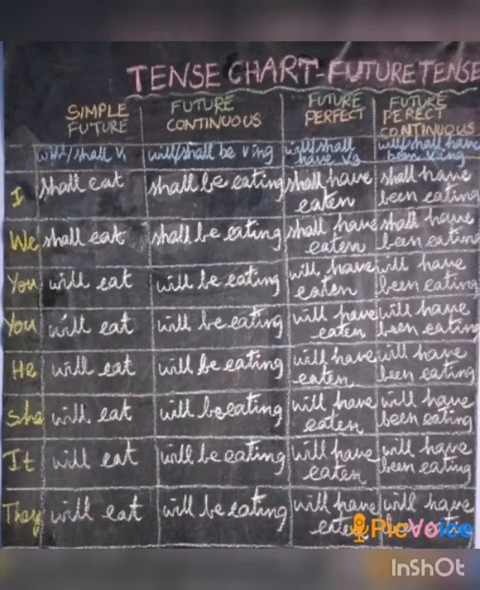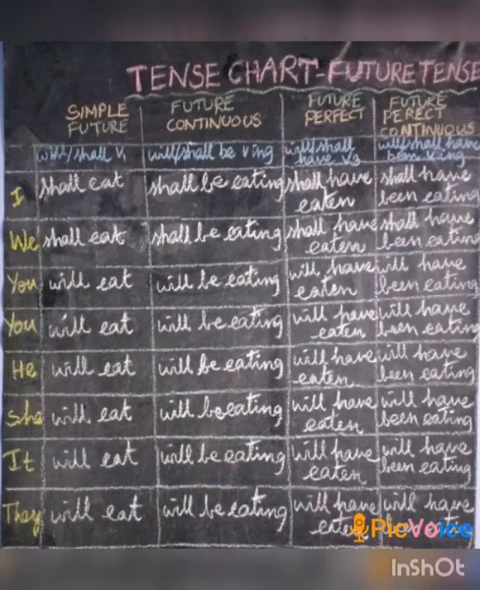Now we are going to learn four tenses in future: simple future, future continuous, future perfect and future perfect continuous. First one, simple future. The format is will or shall be one. For I and we have to use shall be one. For other persons, we have to use will be one. I shall eat, we shall eat, you will eat, he will eat, she will eat, it will eat, they will eat.